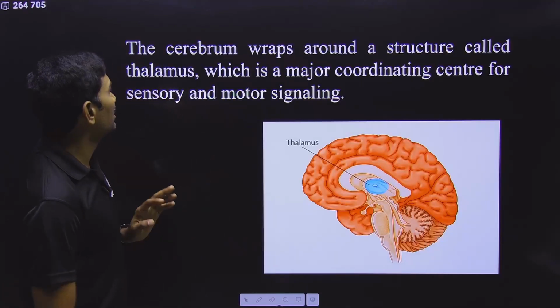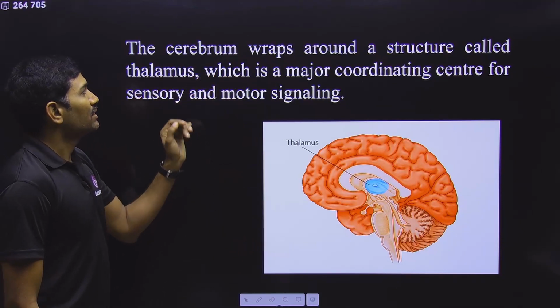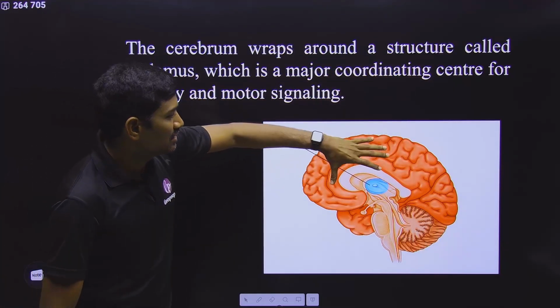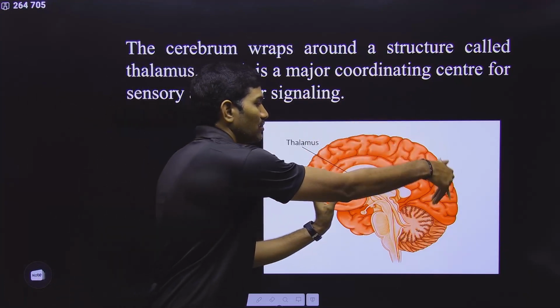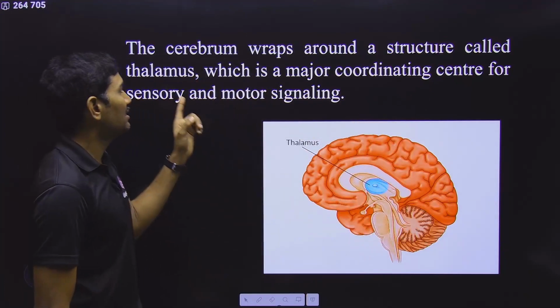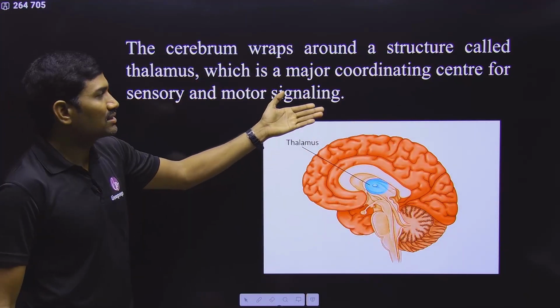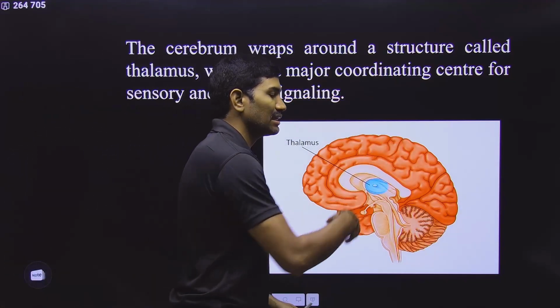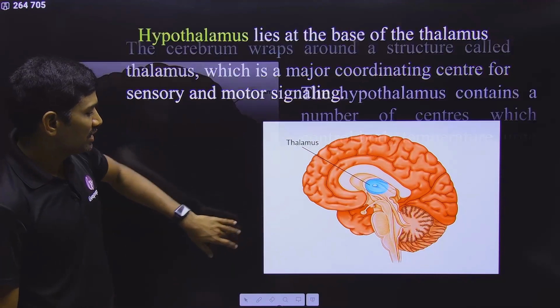So observe this content carefully. Next one, the cerebrum. The cerebrum is wrapping a structure called the thalamus. So this is the cerebrum, and it is entirely wrapping this particular structure called the thalamus. And what is its main function? It is the coordinating center for sensory and motor signals. So many things are passing through this. That's why it is coordinating all this.